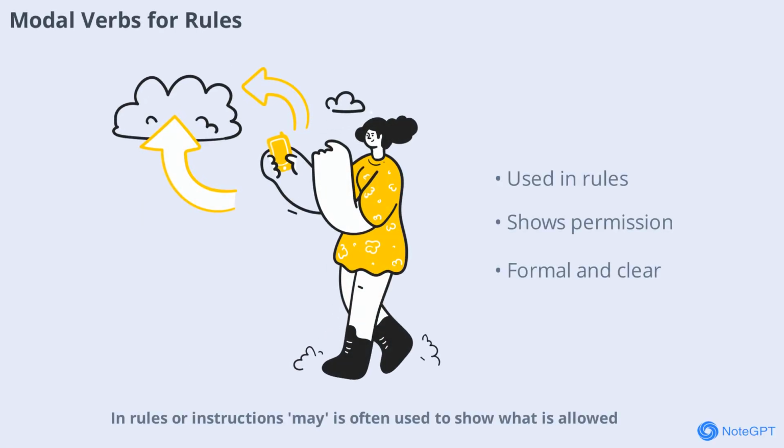In rules or instructions, may is often used to show what is allowed. For example, employees may enter the lab only with permission. This is formal and clear, perfect for guidelines or official documents.